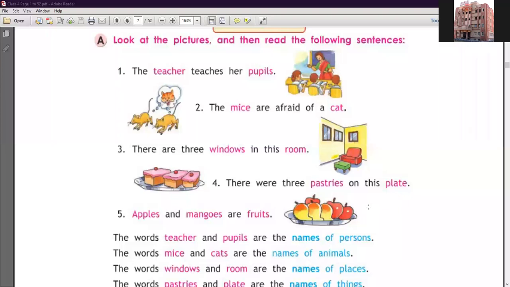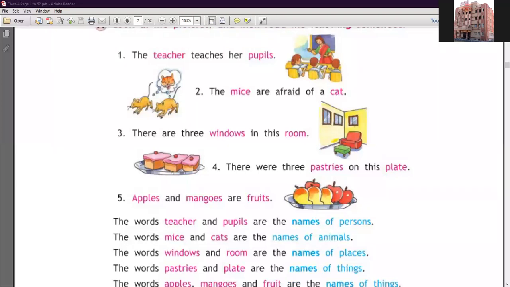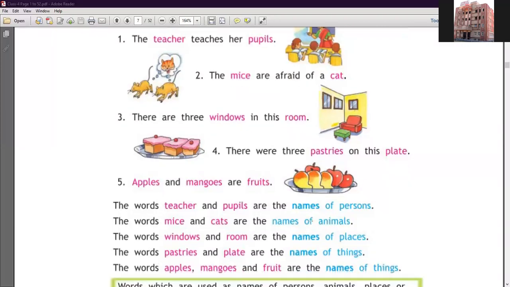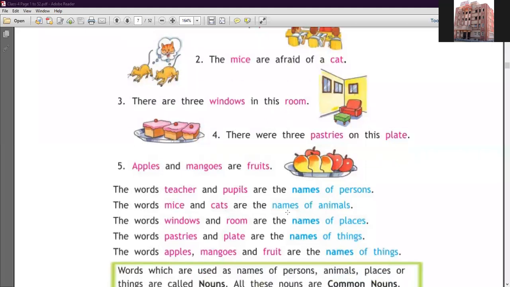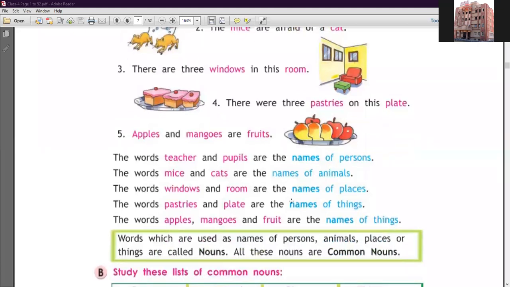You notice that in the first sentence, the words teacher and pupils are the names of a person. In the second sentence, the words mice and cat are the names of animals. In the third sentence, windows and room are the names of places. In the fourth sentence, pastries and plate are the names of things. And in the fifth sentence, apples, mangoes and fruit are the names of things.